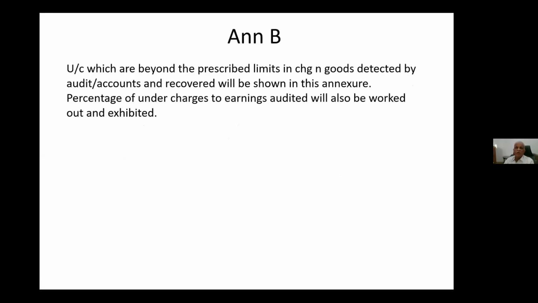Then annexure B, statement of undercharges. Undercharges of 5 rupees or 10 rupees are no problem, but these limits are given in our accounts code. Beyond that, coaching and goods undercharges detected by accounts and audit will be shown in the annexure. The percentage of the undercharges detected by accounts and audit will be worked out against the total earnings audited, and it will be exhibited, say 1% or 0.14%, like that.